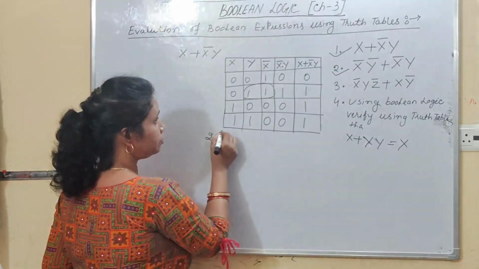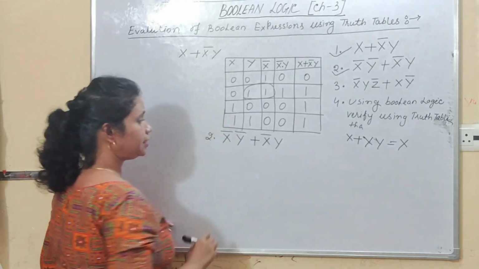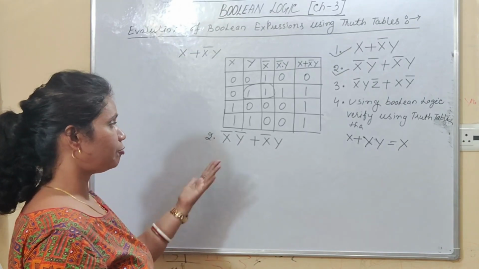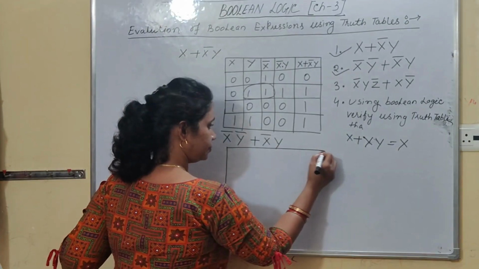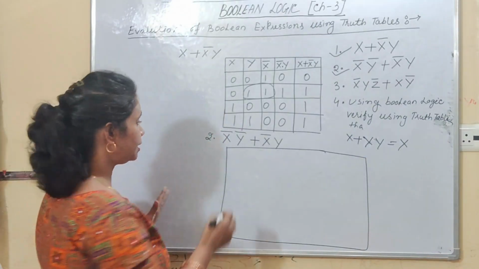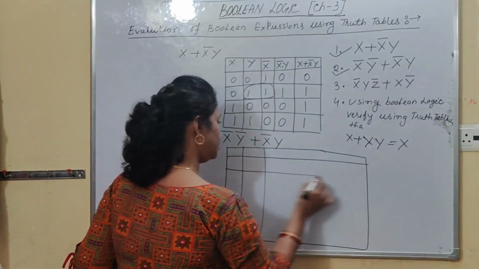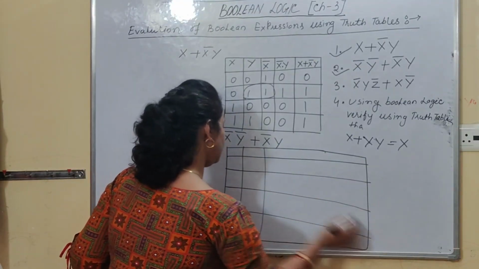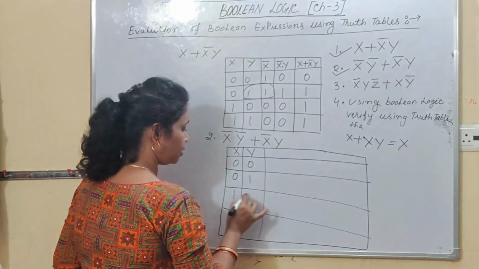This is your question number 2: x bar y bar plus x bar y. Right, students? Now also think, how many different variables are there? Here, 2 different variables are there. Is that clear? So, if 2 variables are there, then 4 input combinations are there. This is 0, 0, 0, 1, 1, 0 and 1, 1. x and y, 2 different variables.